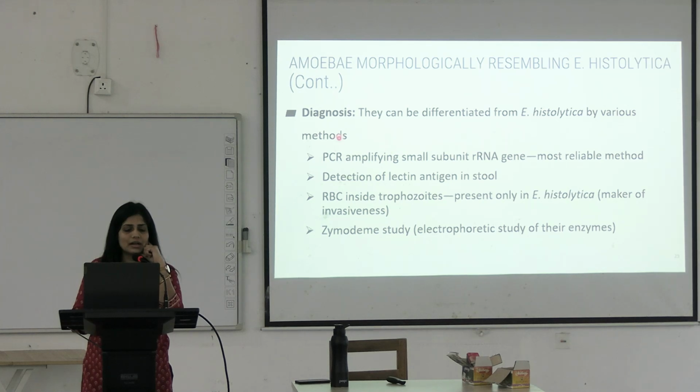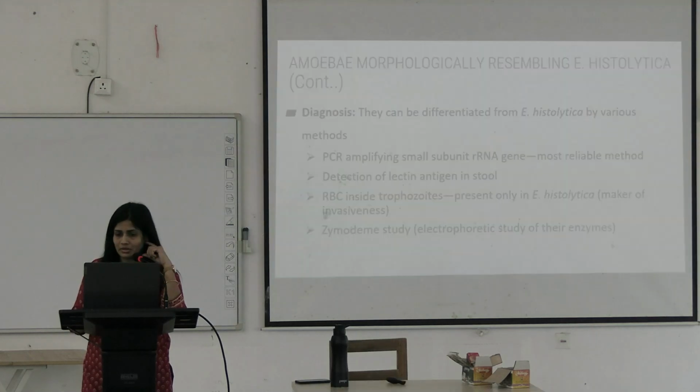Based on PCR and zymodeme study that we saw. Also, we saw that there are no RBCs inside the other entamoebas. Only E. histolytica was having RBCs. This is the marker of invasiveness. E. histolytica is the marker of invasiveness.